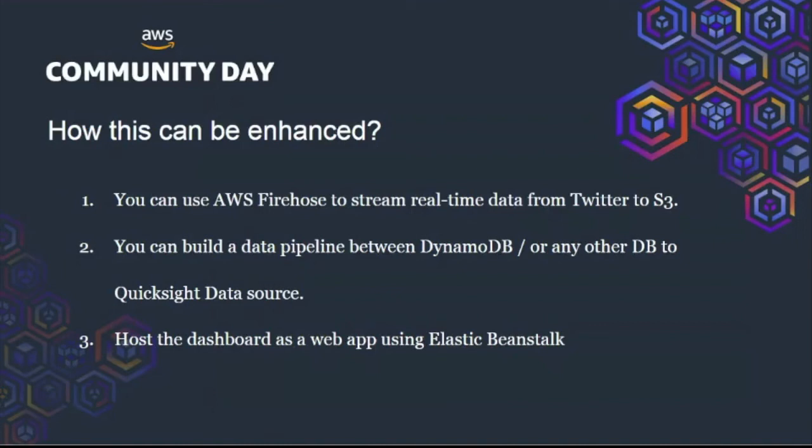To help us build a real-time dashboard, we can build a data pipeline between the result data source and the AWS QuickSight data source. So instead of exporting it and re-uploading, we can define a data pipeline. As I said, it's not necessary to stick with DynamoDB. Instead, we can go ahead with any other DB like RDS, which I had discussed in the earlier part. And once your dashboard is ready, you can also publish it as a web app using Elastic Beanstalk. If you have any other suggestions to improve the solution, please let me know in the comment section.